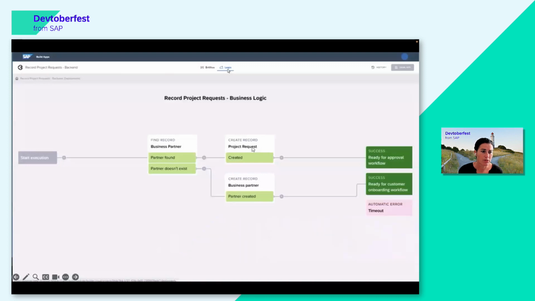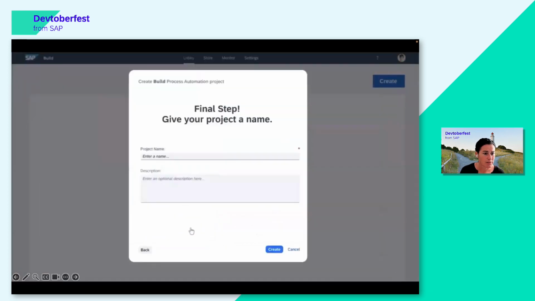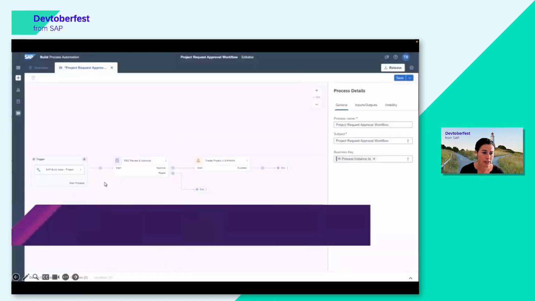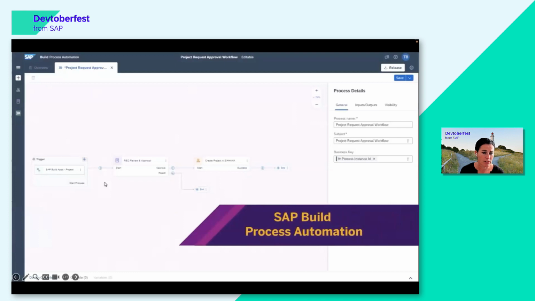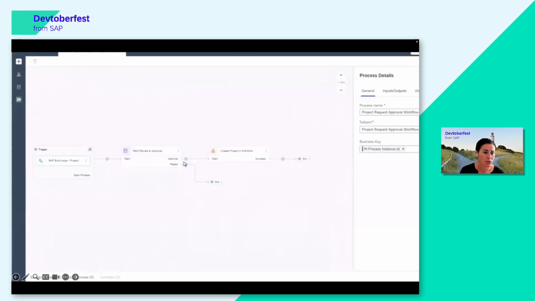And in the logic tab, you can now create the business logic that you need in your application. Same holds here for the process that you want to create. In the lobby, you create a project for the process automation you want to build. And you can see that here, for instance, the application we've built in the Build Apps canvas just before is now the trigger for your process.